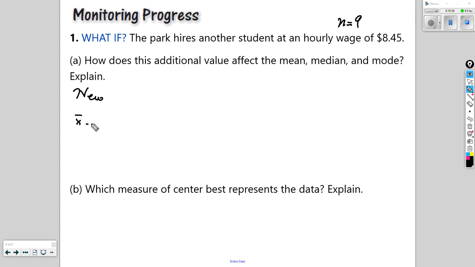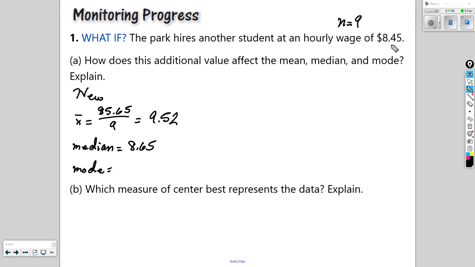To find the new mean, we would add up all those values, and we'd get 85.65. We'd divide that by 9, and notice it changes our mean. Our new mean is 9.52. If we include 845 and find our new median, we'd get 865. And when we're finding the mode, we would actually have 825 and 845 as the most frequently appearing values. Both of these values appear twice, more often than any other value.